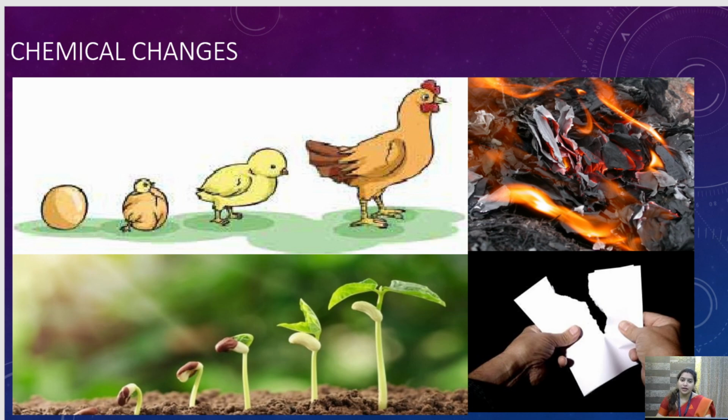But it will not happen that this same plant will again get converted into a seed. Are you getting it? So this is a chemical change. There are several changes taking place inside this plant for its growth.